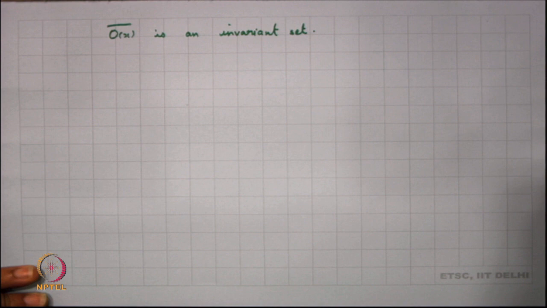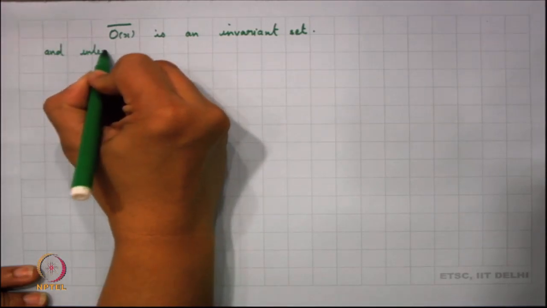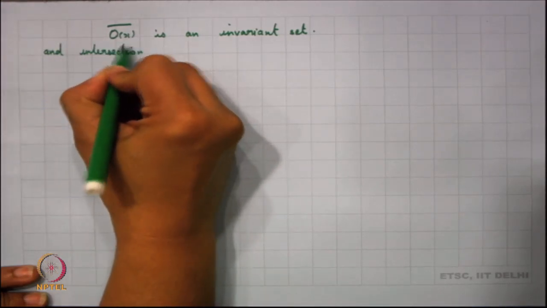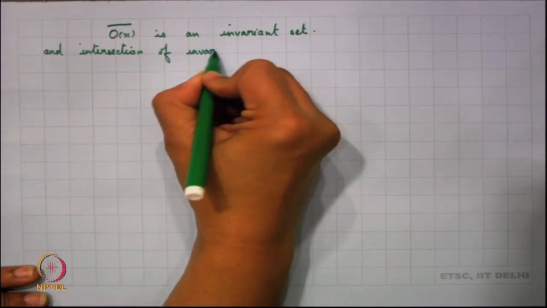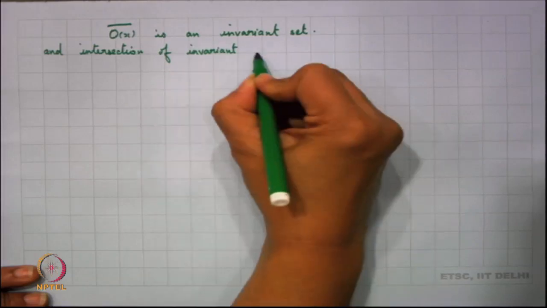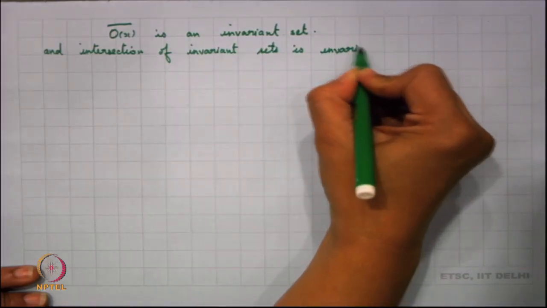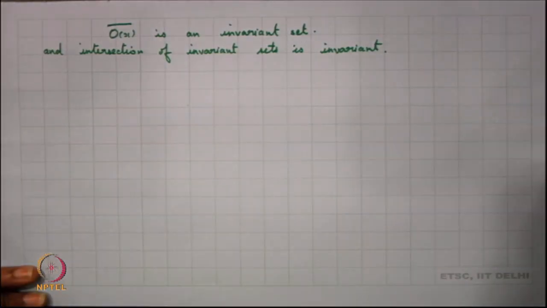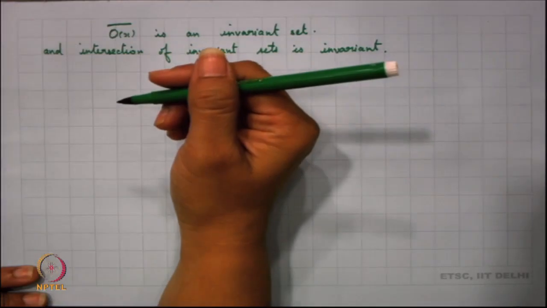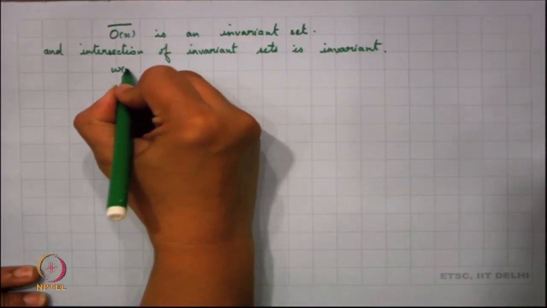The intersection of invariant sets is also going to be invariant, and hence our omega x is invariant.